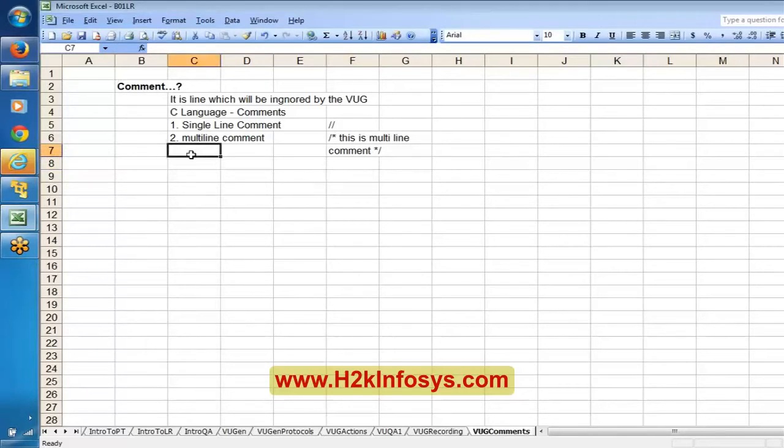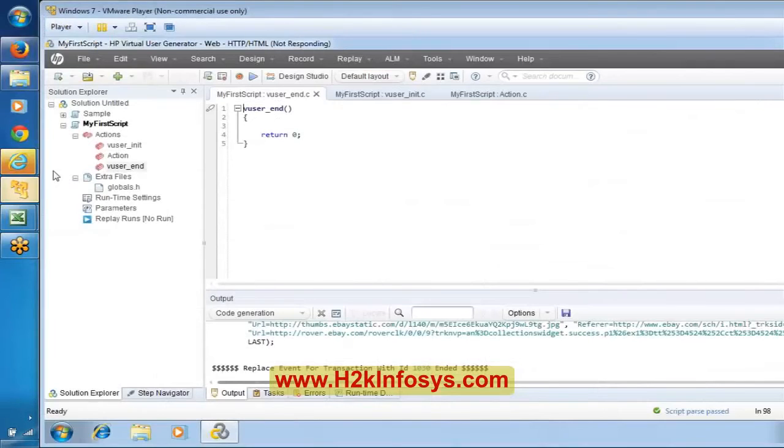Why am I talking about this here? Basically, in LoadRunner's virtual user generator, this is very important, because if you go and closely observe this particular step, it seems it has been getting into a problem with this virtual user generator.